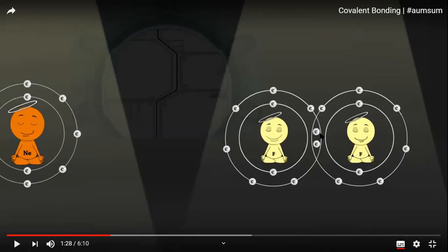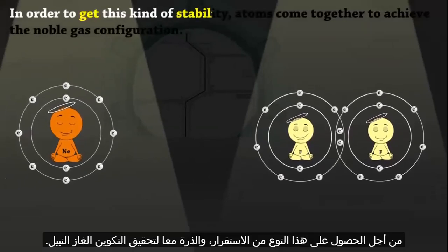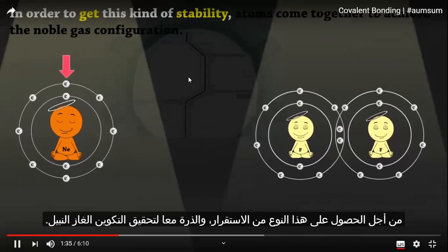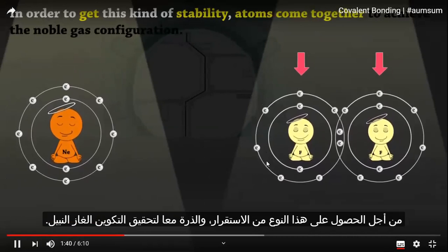And in the covalent bond, is this atom metal or non-metal? Yes, non-metal. And is this atom metal or non-metal? Yes, non-metal. Why? Because the covalent bond forms between two non-metal atoms. Now they become stable like neon because of 8 electrons.